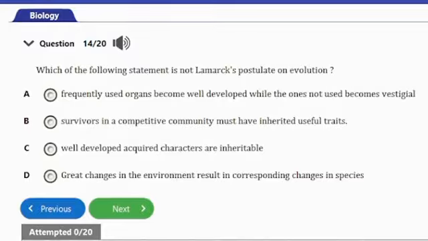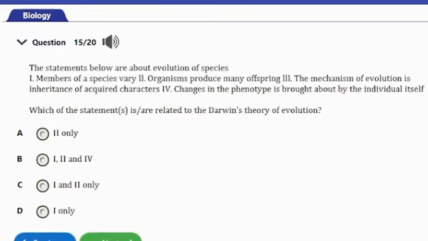C. Well-developed acquired characteristics are inheritable. And D. Great changes in the environment result in corresponding changes in species. So guys, the answer to this question is option B here. Survivors in a competitive community must have inherited useful traits. So this is not Lamarck's postulates, and that's the correct answer to this question. So let's consider the next question, guys.